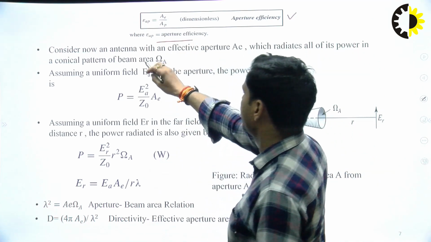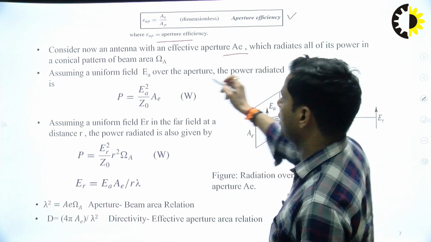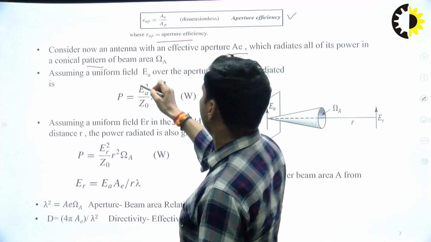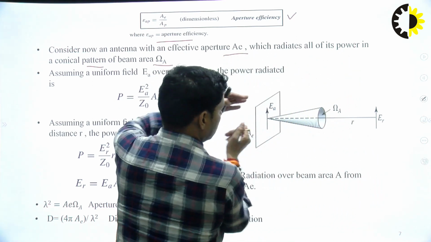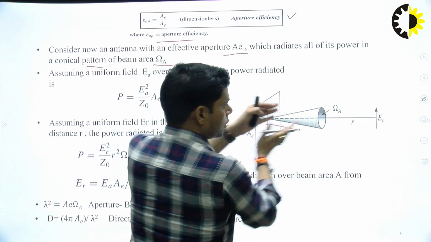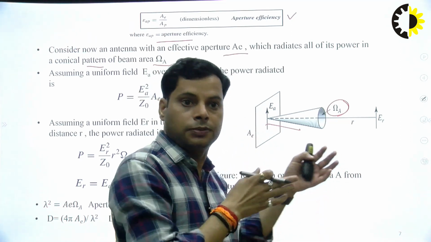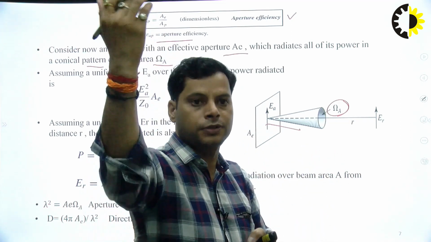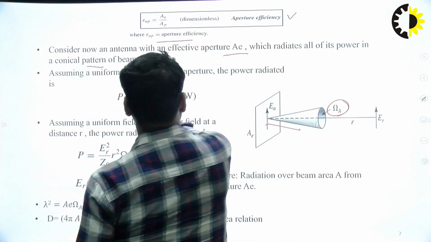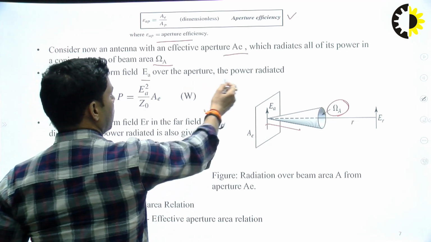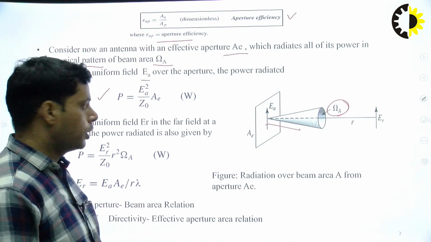Consider an antenna with an effective aperture AE which radiates all of its power in a conical pattern of beam area omega A. Let's say this antenna is transmitting power, and this is omega A, the effective part which radiates in the specific direction from the effective aperture area. Assuming a uniform field EA over the aperture, the power radiated is P equals EA square by Z naught into AE.